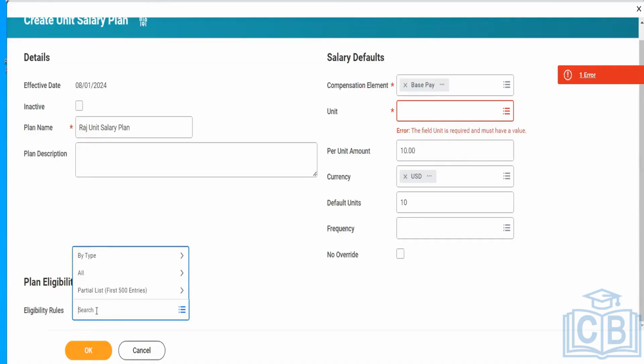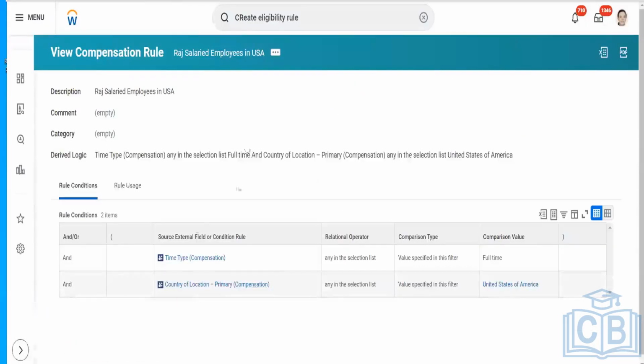You mentioned sales, right? In the sales department, there might be a sales manager. There might be a sales head, right? He will also fall under the same department. Apart from that, let's take an example wherein we have only sales executives for whom I want to have this plan. I can use either that department or else I can use the job profile specific to that. That's how mainly we can create the eligibility rule.